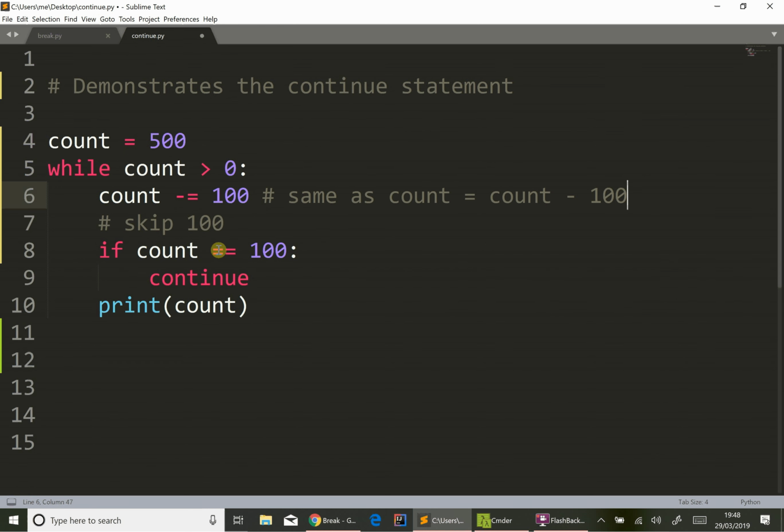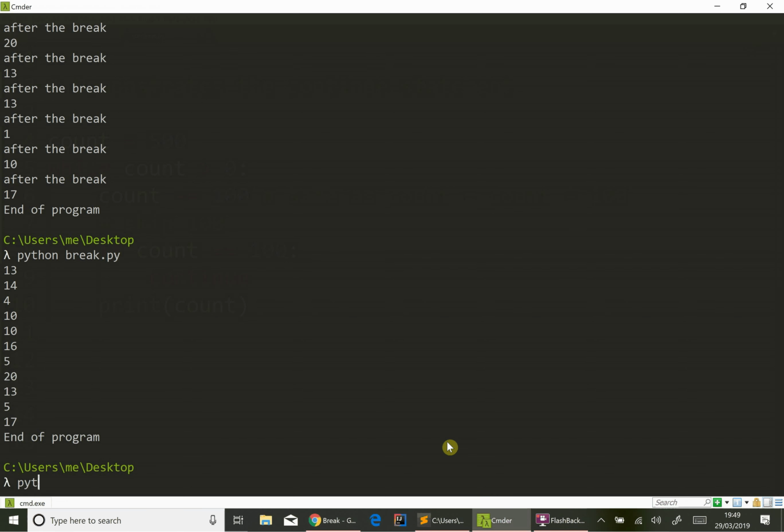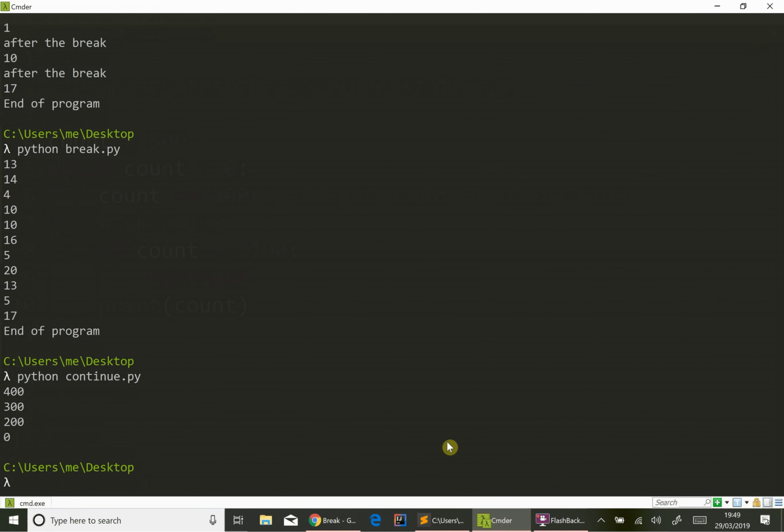And if count is equal to 100, then continue. So what continue does is it doesn't exit the loop completely, but it exits this iteration of the loop. So basically 100 will not be printed. The first one that will get printed will actually be 400. We'll get 300, then 200. We'll miss out 100, and I think we will get 0 printed as well. Let's just run it and see. Yeah, we get 0, so that's how that works.